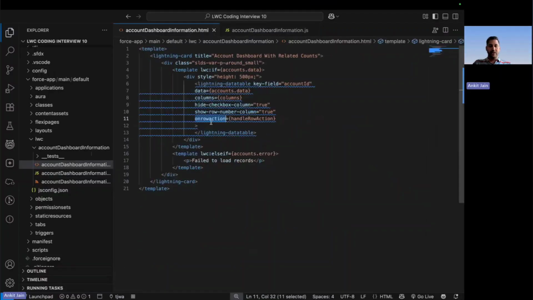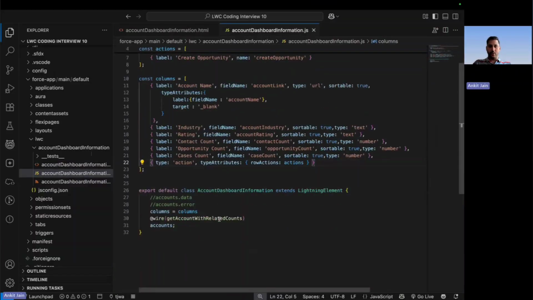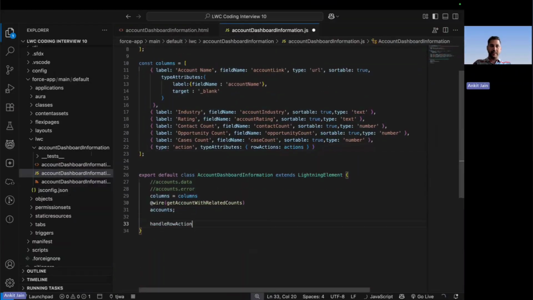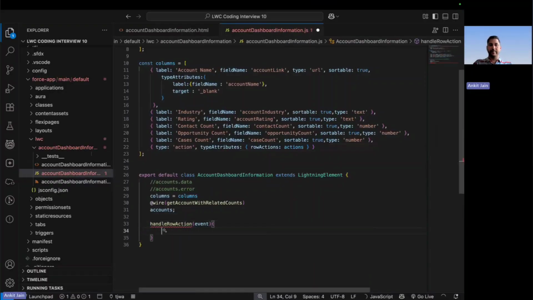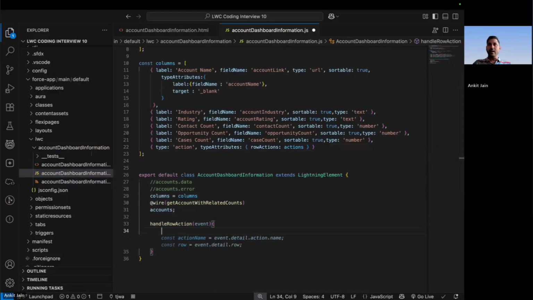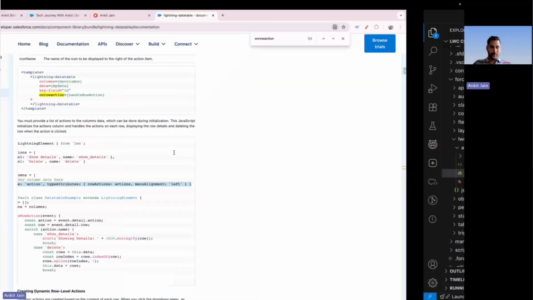Navigating to the HTML file. So when the user is taking the action, we are asking to invoke another method, that is the handle row action. So what I will do here is put one method, that is the handle row action. Using this method, we will be identifying what action the user has taken. So here I can get the action details. Again, how to get the action details? You can follow the documentation.